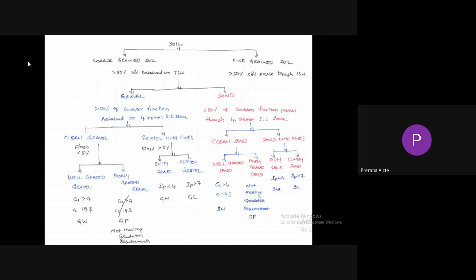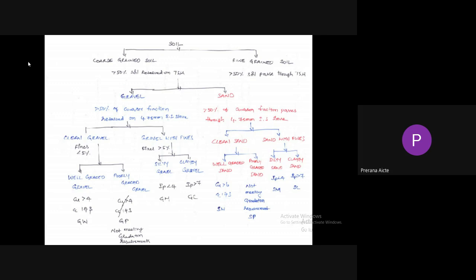Suppose more than 50% of the coarser fraction passes through the 4.75 mm IS sieve, then it is sand. The sand is classified into two types: clean sand and sand with fines. The clean sand is again divided into two types: well graded sand and poorly graded sand. When CU is greater than 6 and CC lies between 1 and 3, we say it is a well graded sand. If any one of the conditions is not satisfied, it is called poorly graded sand, not meeting the gradation requirement.